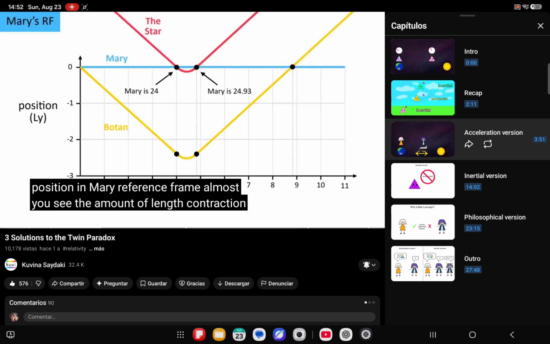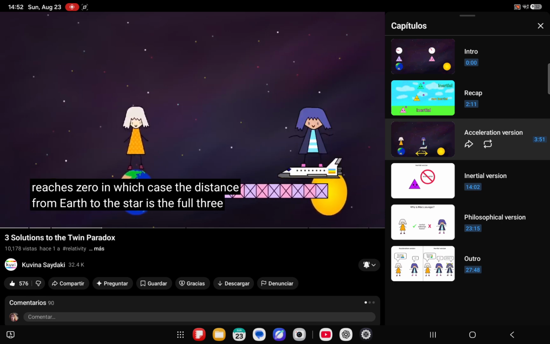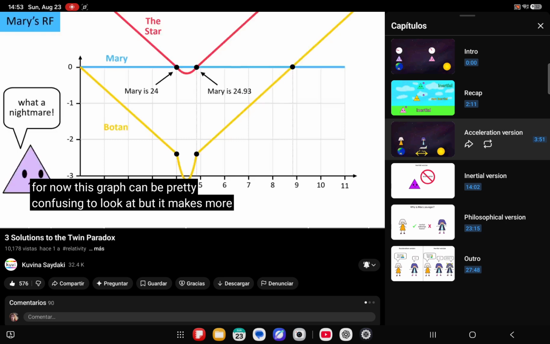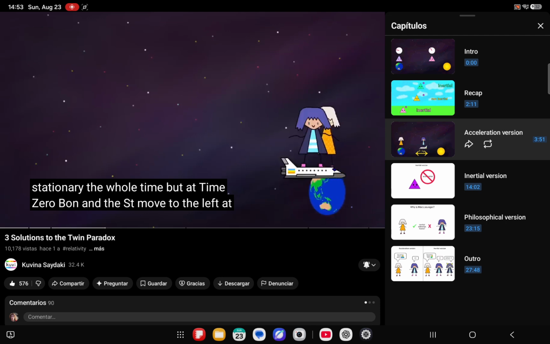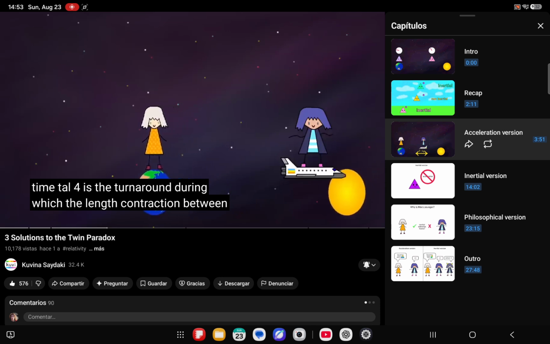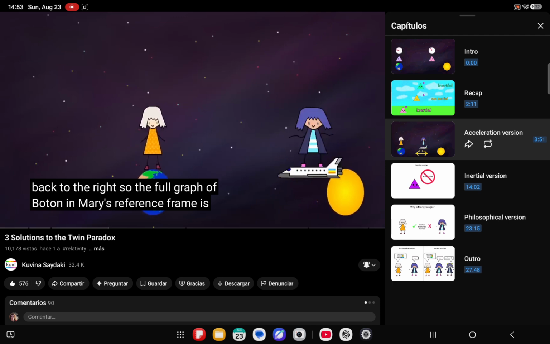Almost. You see, the amount of length contraction Mary observes actually changes as she turns around. At one point, it even reaches 0, in which case the distance from Earth to the star is the full 3 light years. This puts Botan further away at that time, which we have to account for. Now this graph can be pretty confusing to look at, but it makes more sense if we watch the animation in Mary's reference frame. Mary is stationary the whole time, but at time 0, Botan and the star move to the left. At time t equals 4 is the turnaround, during which the length contraction between them briefly goes away, putting Botan even further before it returns as they go back to the right.